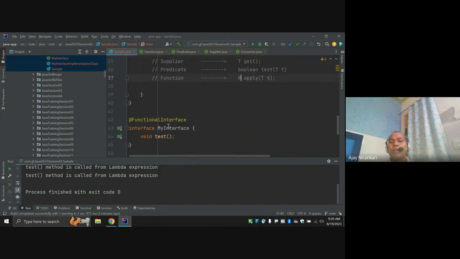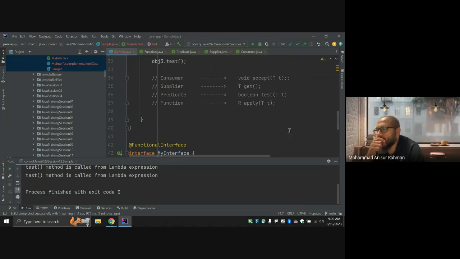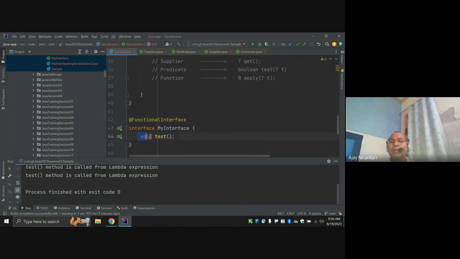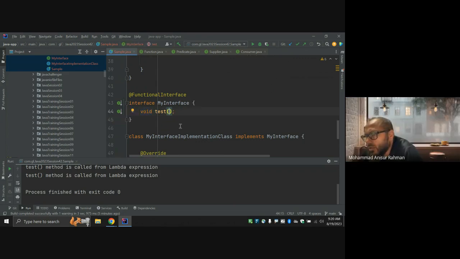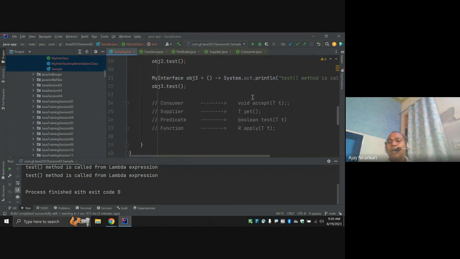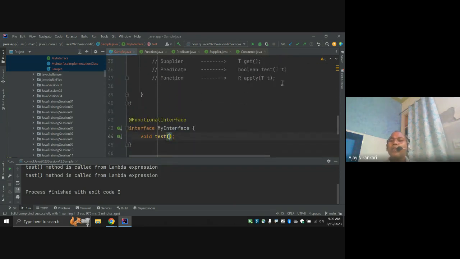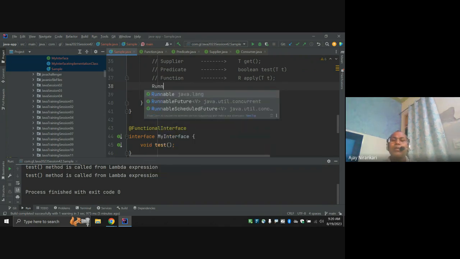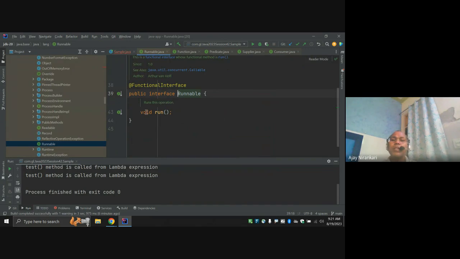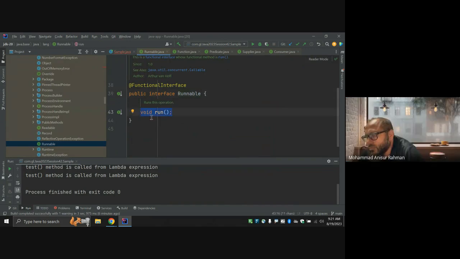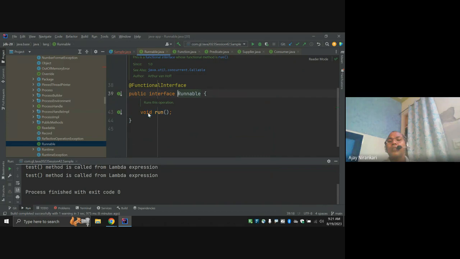So what I am doing is writing my own interface that doesn't take input and doesn't return output. This is the method I wrote in my functional interface. Notice it doesn't return anything, it is void, and it's not taking input. Notice there is already a similar interface known as Runnable. This is the Runnable interface. Notice it has a void method, it's not taking any input, and it's not returning any output.